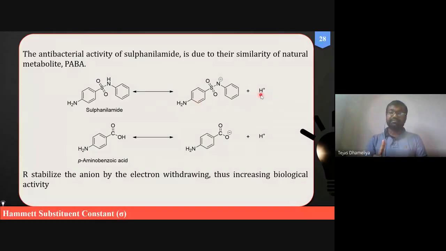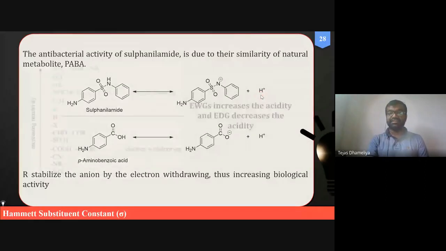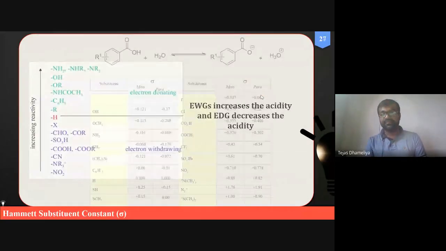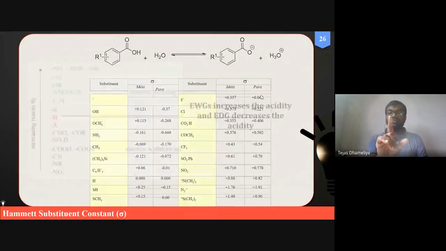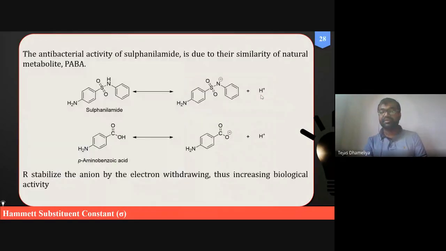So whatever concept has been proposed by Hammett for chemical ionization, why not apply the Hammett constant to drugs like these sulfonamides? Can we explore whatever Hammett has given for chemical reactions for these kinds of reactions?